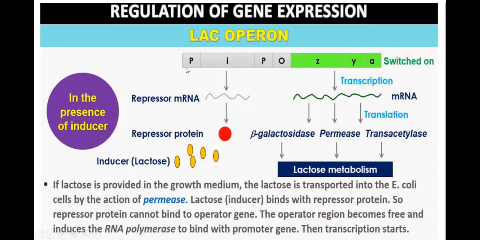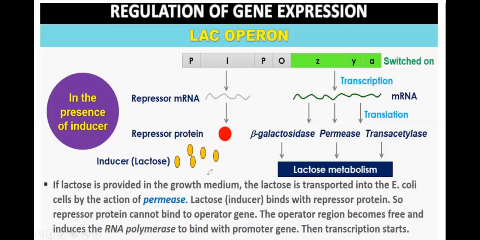Now, in the presence of inducer, the gene will become switched on. How will it do this? If lactose is provided in the growth medium, the lactose is transported into the E. coli cell by the action of permease. There is an enzyme called permease. Because of the action of this permease enzyme, lactose is transported inside the E. coli cell.